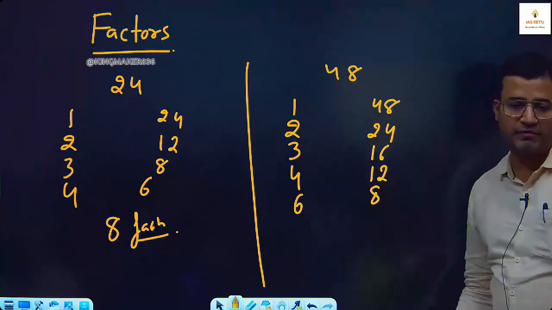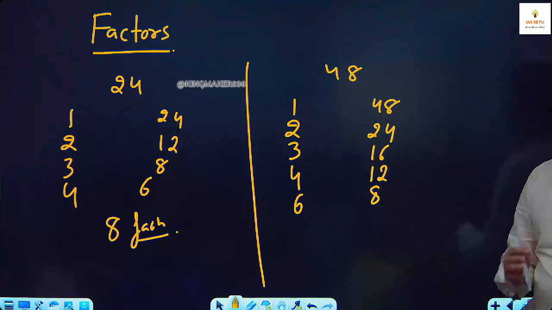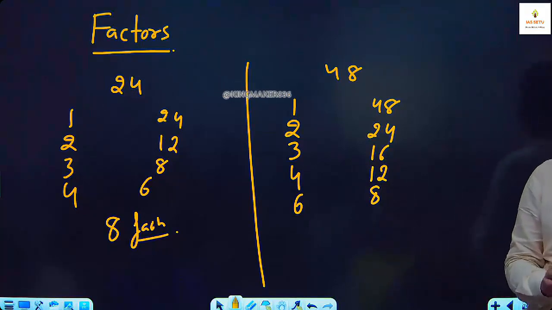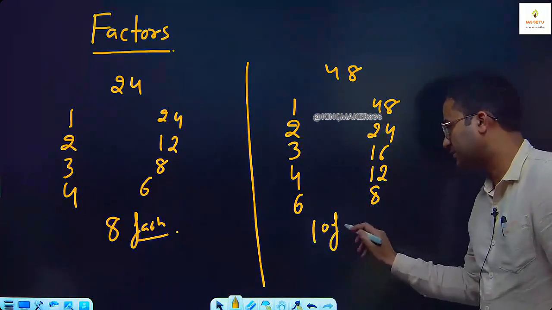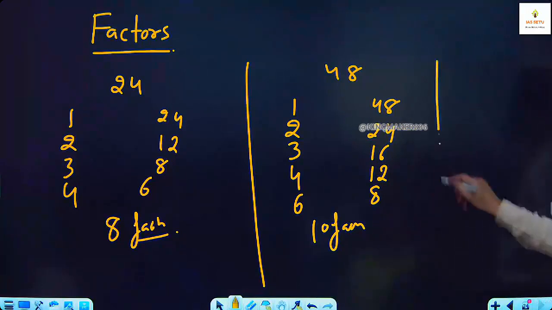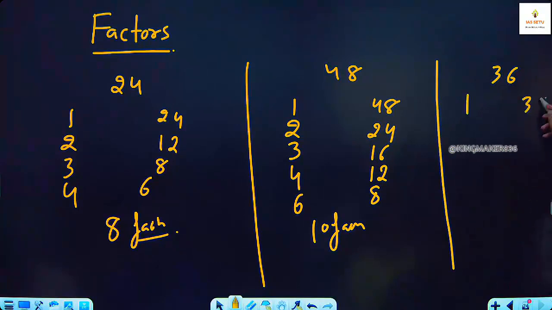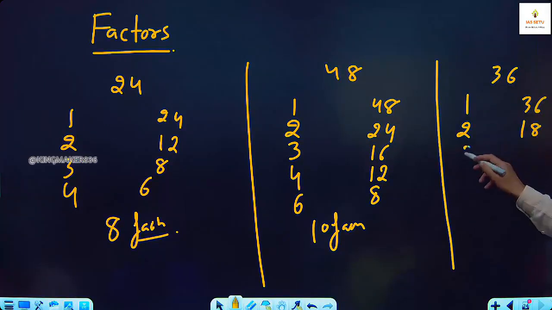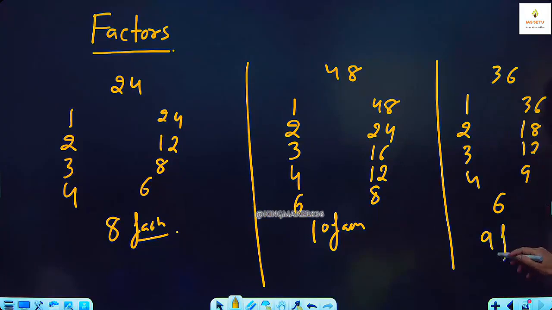Because it is not divisible by 5, it will save your time. But we will go beyond this now, because manually I don't advise it. We have a short trick that we will work on today. So 48 has 10 factors. 36. What are the factors of 36? 1, 36, 2, 18, 3, 12, 4, 9, 6, because 6 makes a pair with 6 only. Then how many factors? 4 plus 4, 8, plus 1, 9.